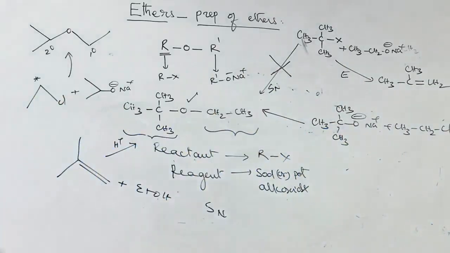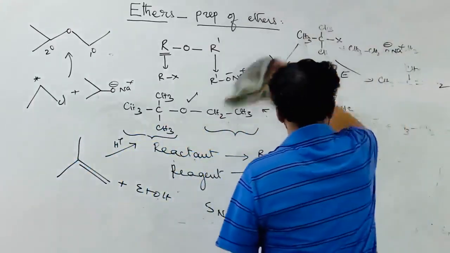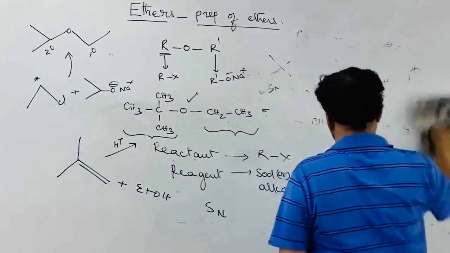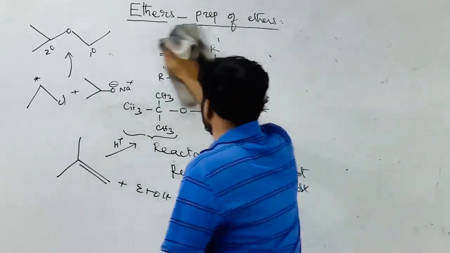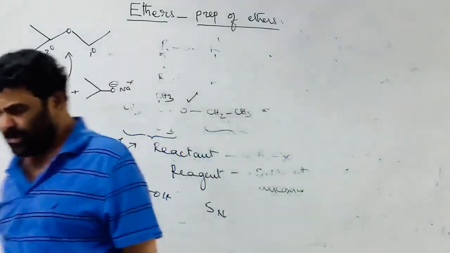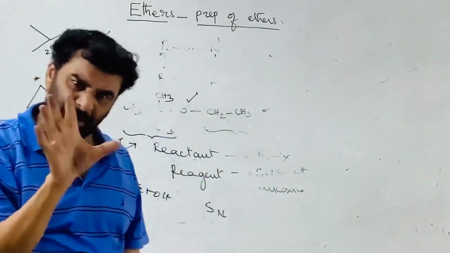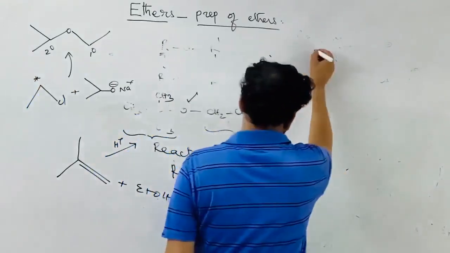And the next one is the preparation of anisole or phenyl ethers. See, which is called the phenyl ether. The phenyl ether is nothing but an ether in which one of the R groups is a benzene ring. This is phenyl ether.